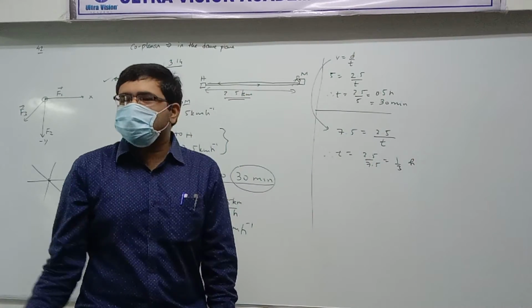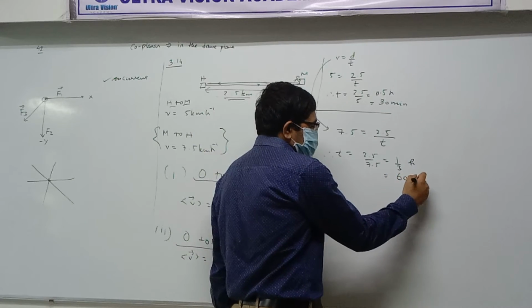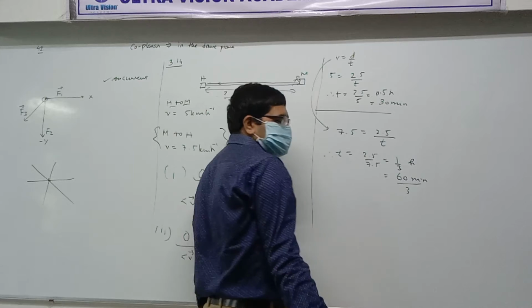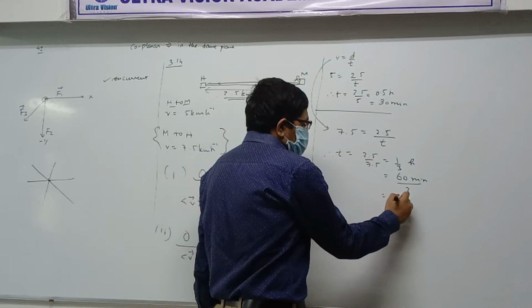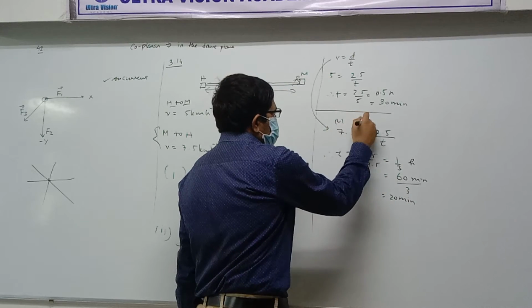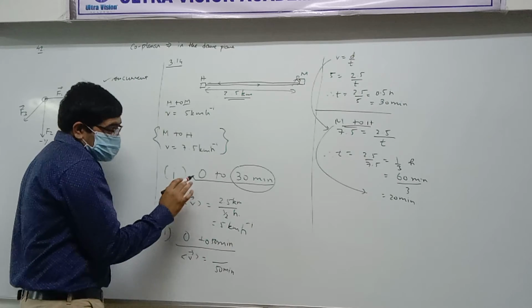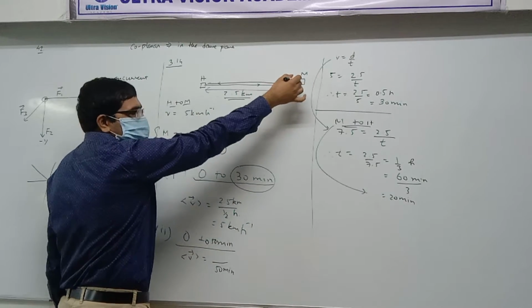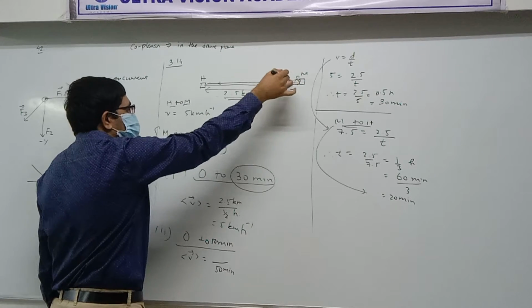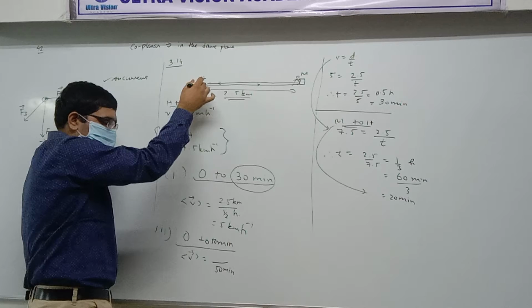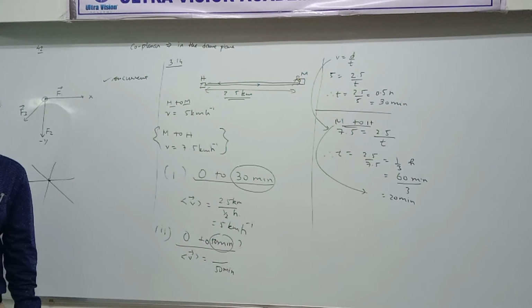But we want to get it in minutes. 1 hour is how many minutes? 60. So 20. Clear or not clear? So 20 minutes. So what that means is going from market to home takes how much time? 20 minutes. So you see 0 to 30 minutes he reaches from home to market. And then in next 20 minutes he'll reach from market to home. So at 50 minutes where would the person be? Home. Just reached home. Yes or no?